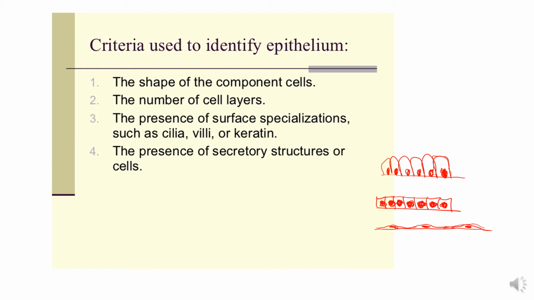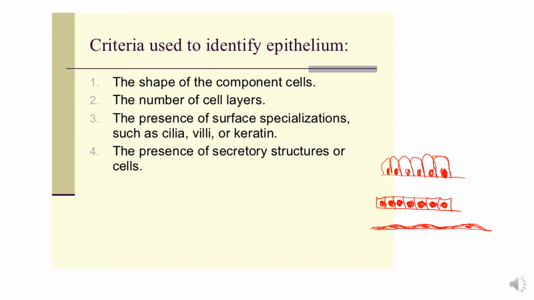Because we cannot identify the cell boundaries properly, the cell shape can be identified through the nuclei and the number of layers of the cells. Now there is the presence of surface specializations such as cilia, villi or keratin. So keratin is present in stratified squamous keratinized epithelium. So we have multiple layers of cells with keratin on the top, with no nuclei in the keratin layer.